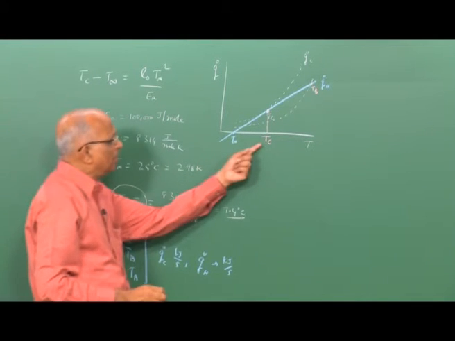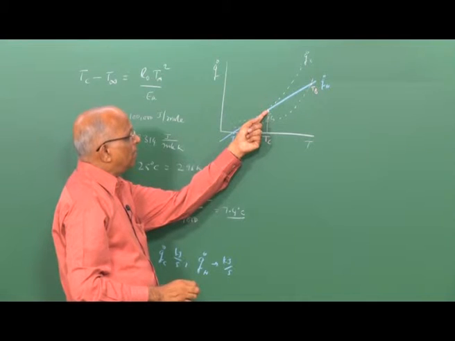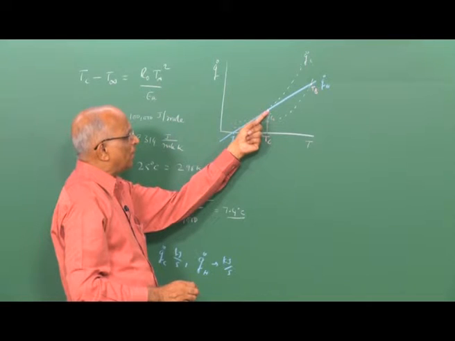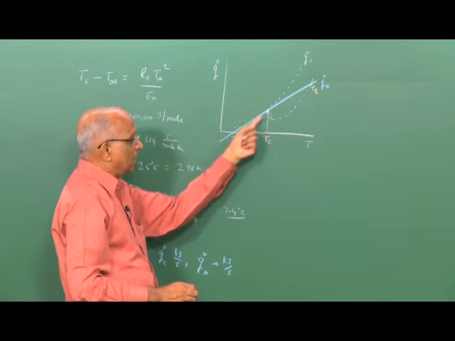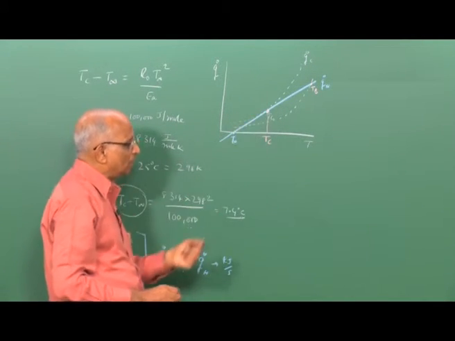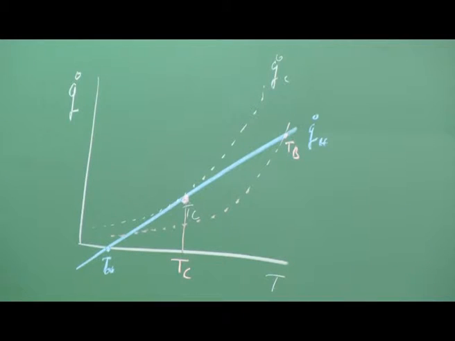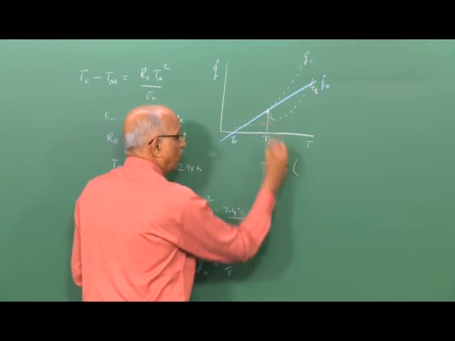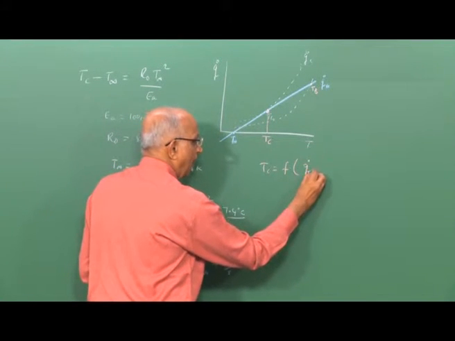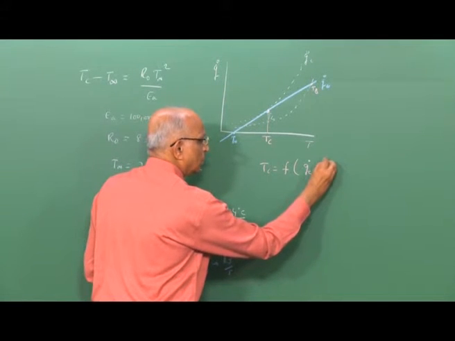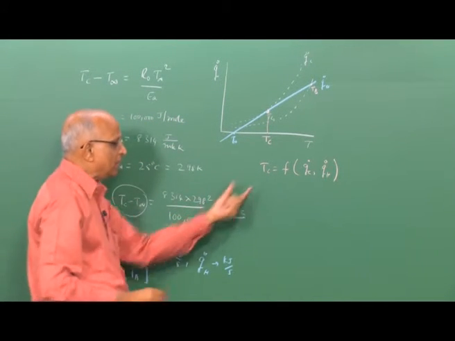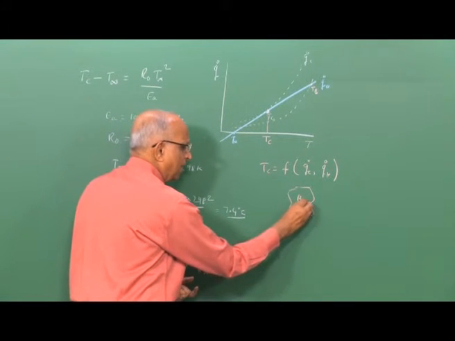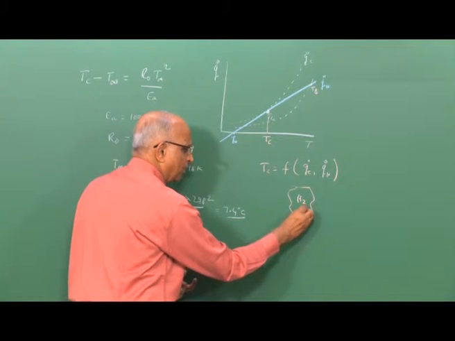Now, this Tc is when the heat release, that is Q dot C, is the same as Q dot H, and we also said the two conditions are that it is equal and the line is tangent to this particular curve Q dot C. That means auto ignition temperature really depends on, let us say Tc should be a function of Q dot C and also the heat loss to the surroundings. Therefore, suppose I want to measure the auto ignition temperature of, let us say, hydrogen with oxygen or hydrogen with air.